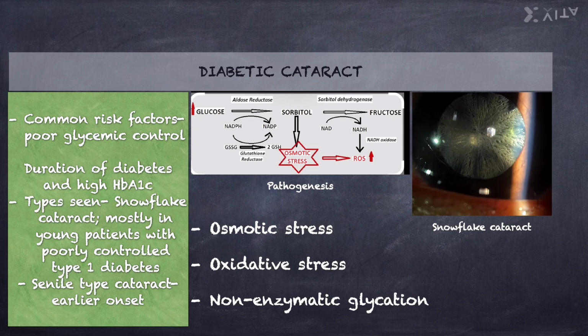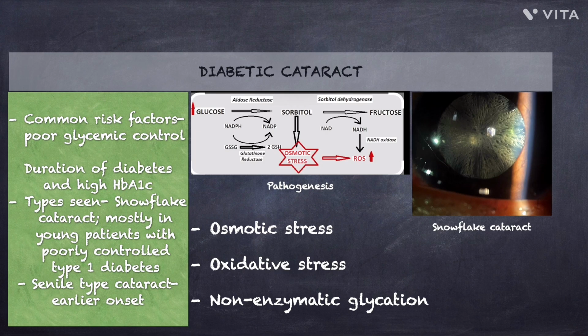Now, some key points related to diabetic cataract. First, regarding the risk factor, diabetic cataract is commonly associated with poor glycemic control. The longer duration of diabetes and high HbA1c levels significantly increase the risk.